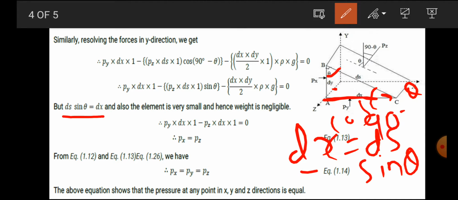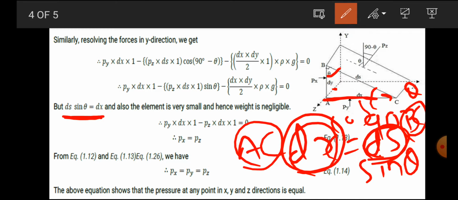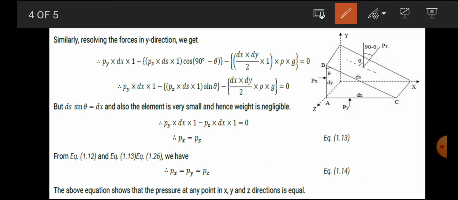Or instead of dx we can say AC, so AC is equal to ds sin theta, where ds is also BC. AC and BC are the faces, and dx and ds are distances, so we consider them in the form of distance. So we put ds sin theta is equal to dx. The element is very small, hence the weight is negligible. We consider an arbitrarily small element, so we neglect the weight. So what will be the remaining terms?